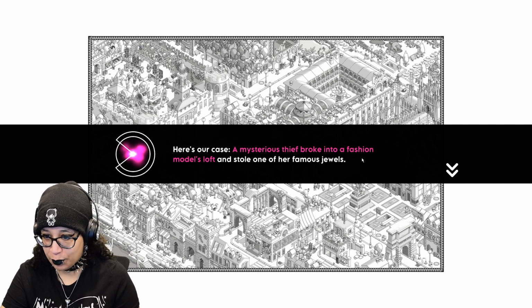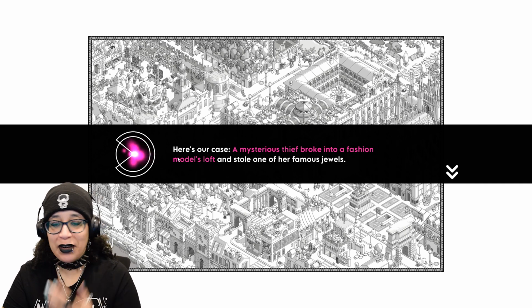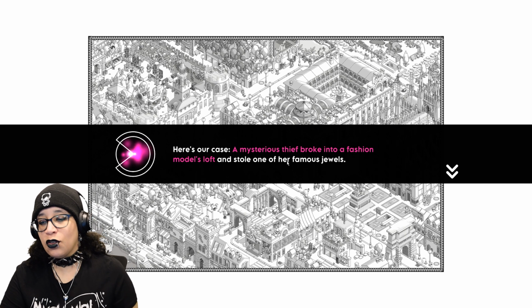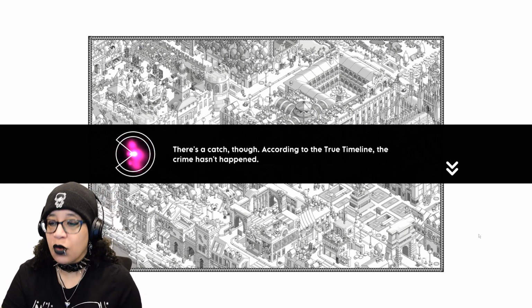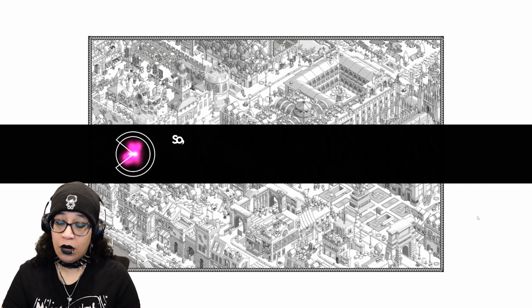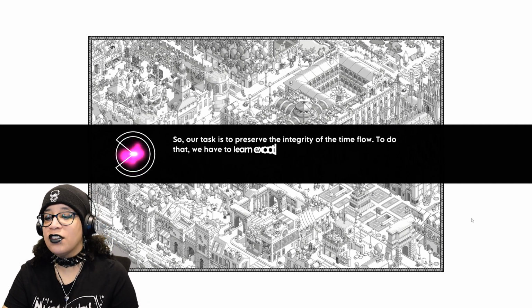A mysterious thief broke into a fashion model's loft and stole one of her famous jewels. There's a catch, though. According to the true timeline, the crime hasn't happened. So our task is to preserve the integrity of the time flow.